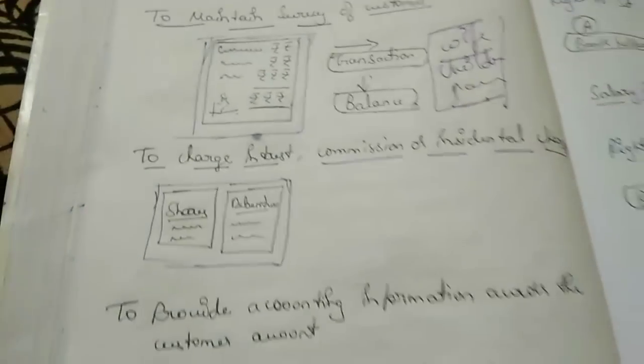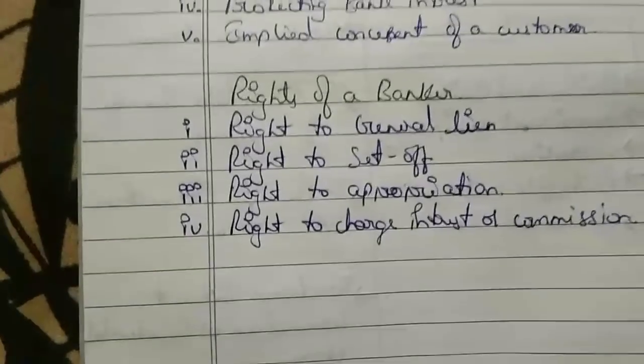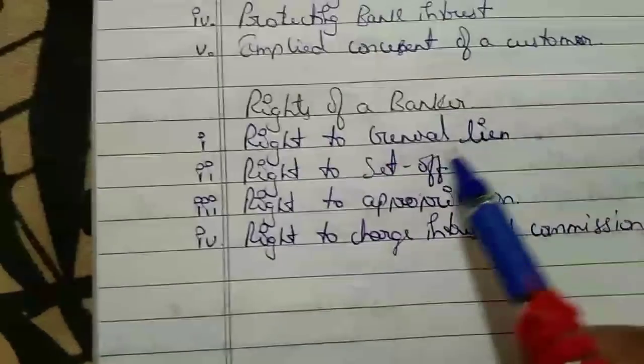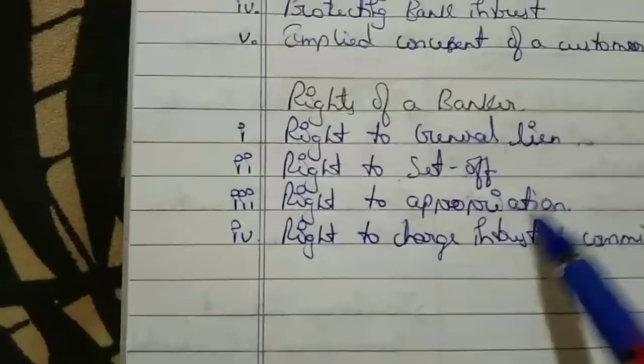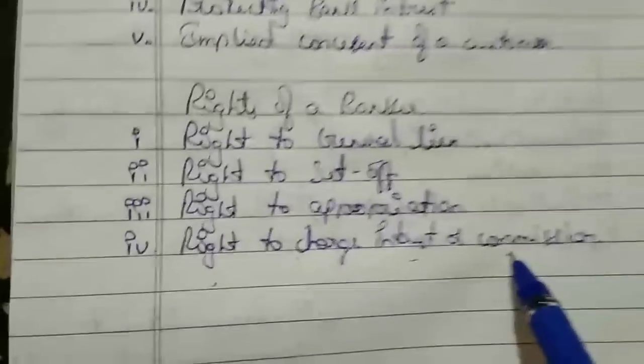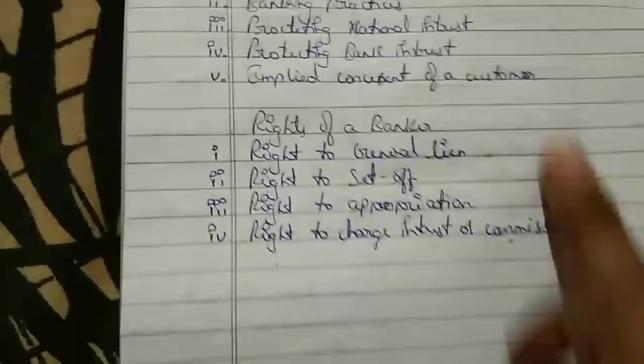Now we'll quickly know the rights of the banker. Let's move. So, rights of a banker: right to general lien, right to set off, right to appropriation, right to charge interest or commission. They have the right; they can do this. These are their rights. Okay. So quickly we'll see examples of all of these.